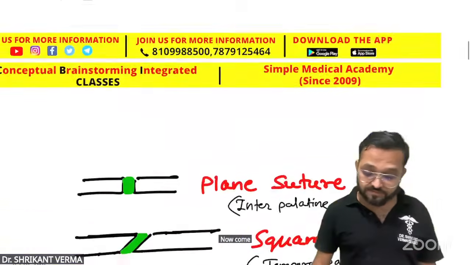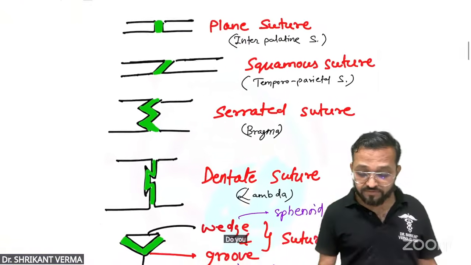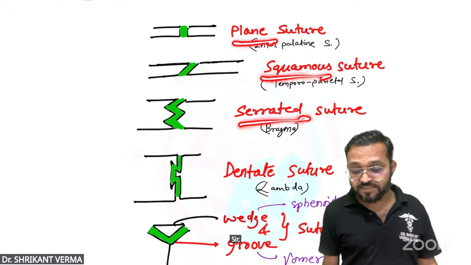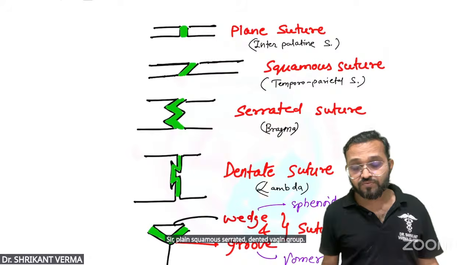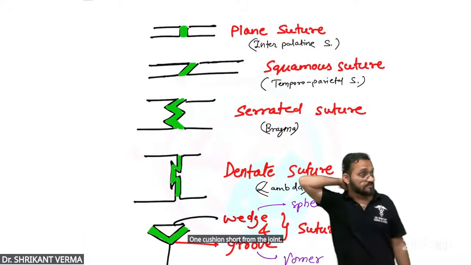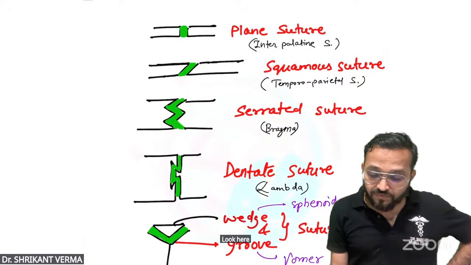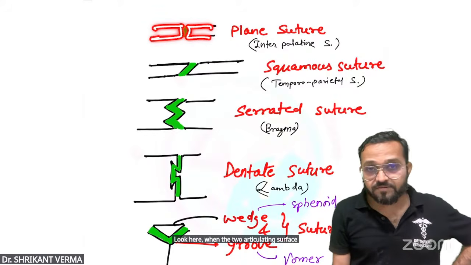Now come to the next, one by one. Do you remember this joint? Sir, plain, squamous, serrated, dentate, wedge and groove. One question is sure from the joint. Okay, fine. Look here. When the two articulating surfaces are parallel, plane.